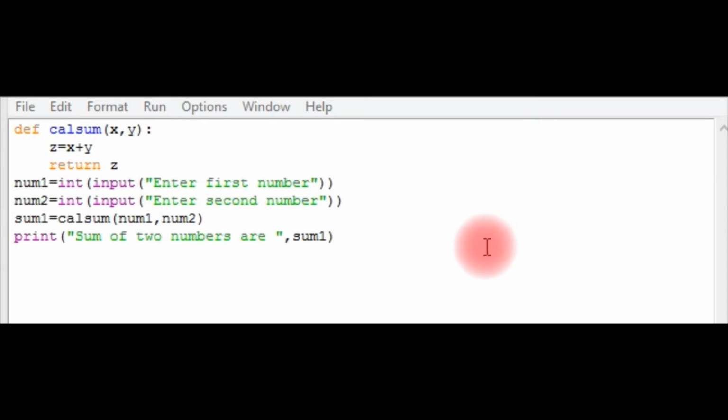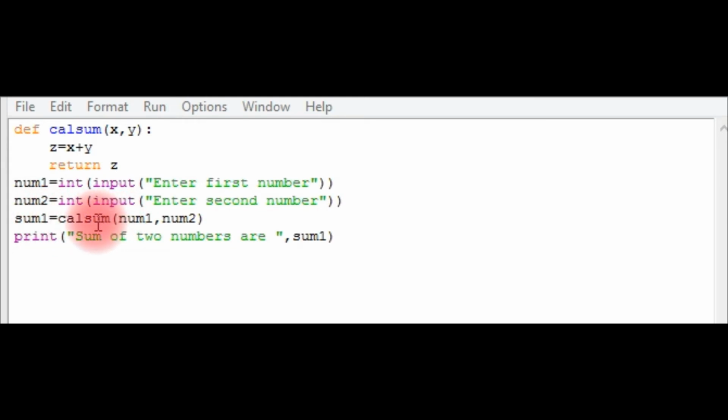Let us understand the flow of execution of the program. Initially the def statement is encountered. Since the function call is not made, it ignores the body of the function. Now it enters into the main segment. So the global environment is created. The variables num1 and num2 are added to the global environment. The sum1 variable is created and the function call is made.